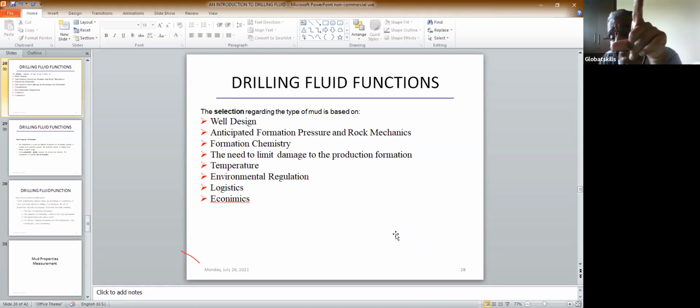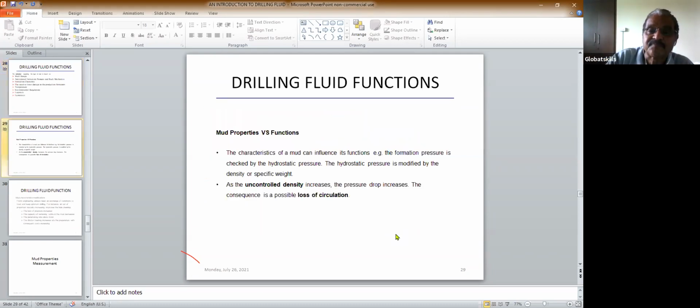Now, as I told you in the very first chapter, the mud engineer's job is to test all the parameters, and if there is a deviation from the parameters, then you have to treat it. So what are the properties that you have to test? There are mud properties versus functions. Correcting the mud properties can influence its functions. The mud properties influence the functions.